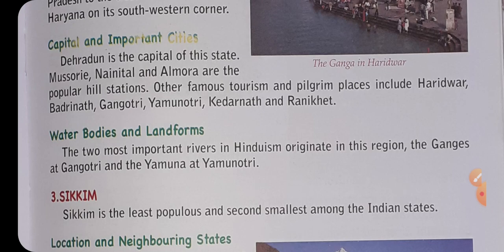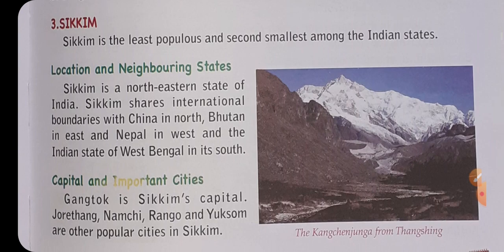Now the water bodies are the Ganga and the Yamuna. The origin of these rivers is from this state, that is the Gangotri and the Yamunotri. Coming to the third state, that is Sikkim. It is the least populous and the second smallest among the Indian states. So this is the unique feature of this state.